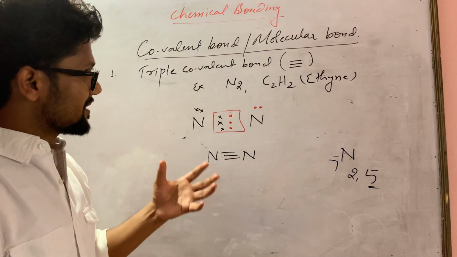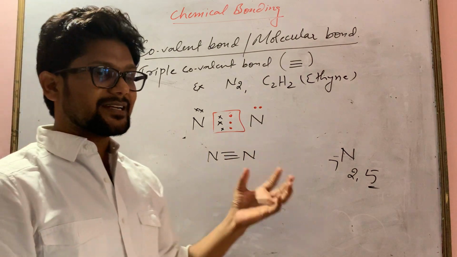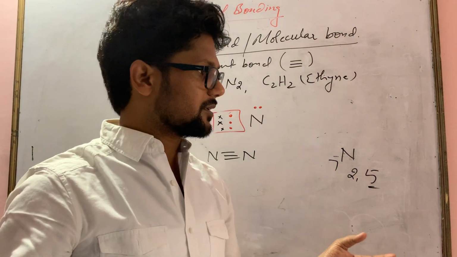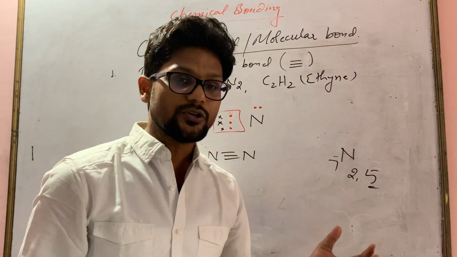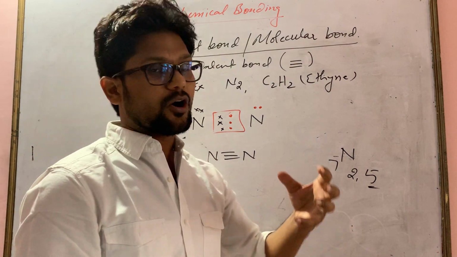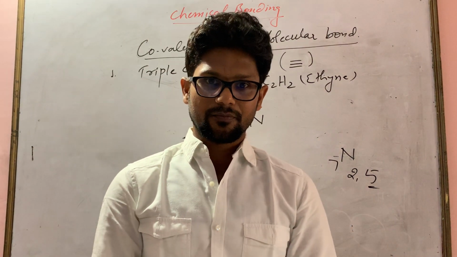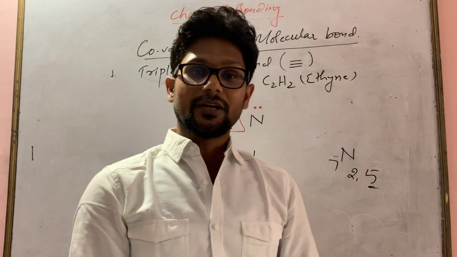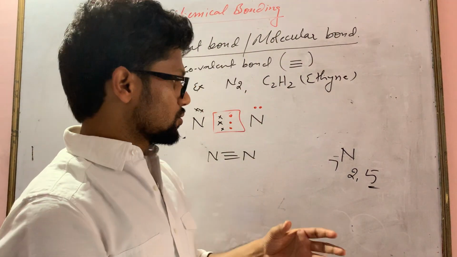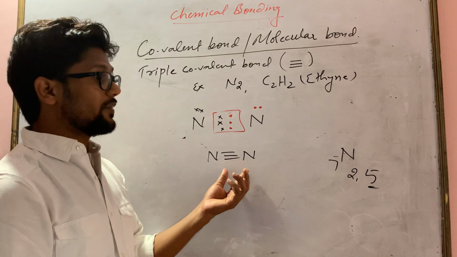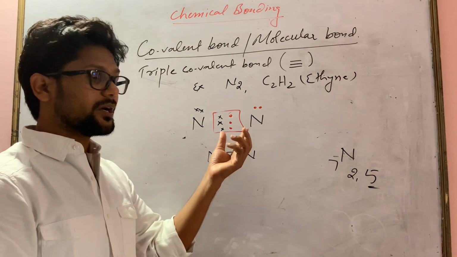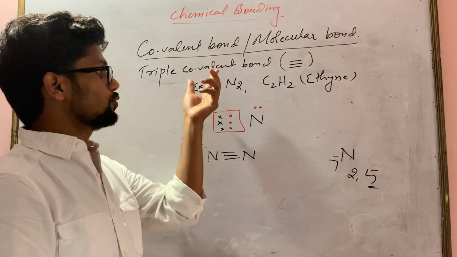Now we'll try to know, as I said in the previous part of this video, why a bond is formed, how a bond is formed, and what the properties of the compound are. So this compound is called a covalent compound because the bond formed is a covalent bond.